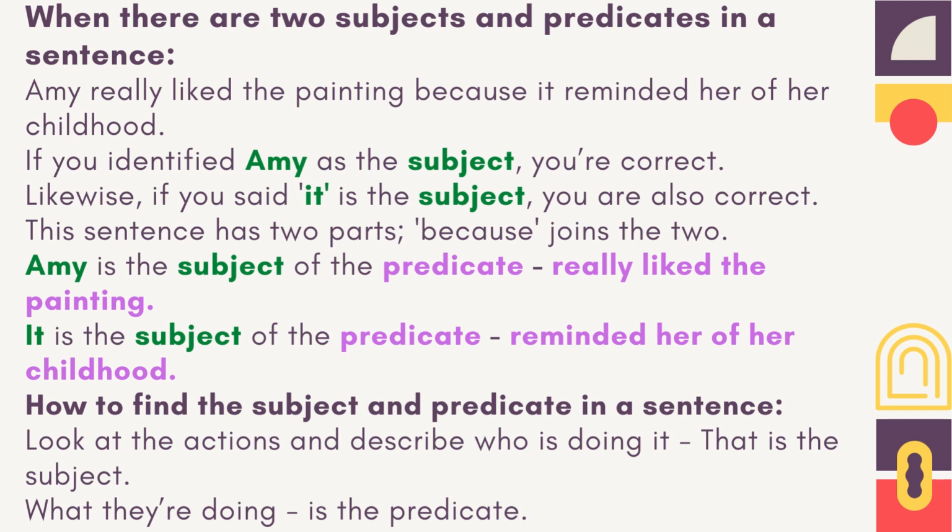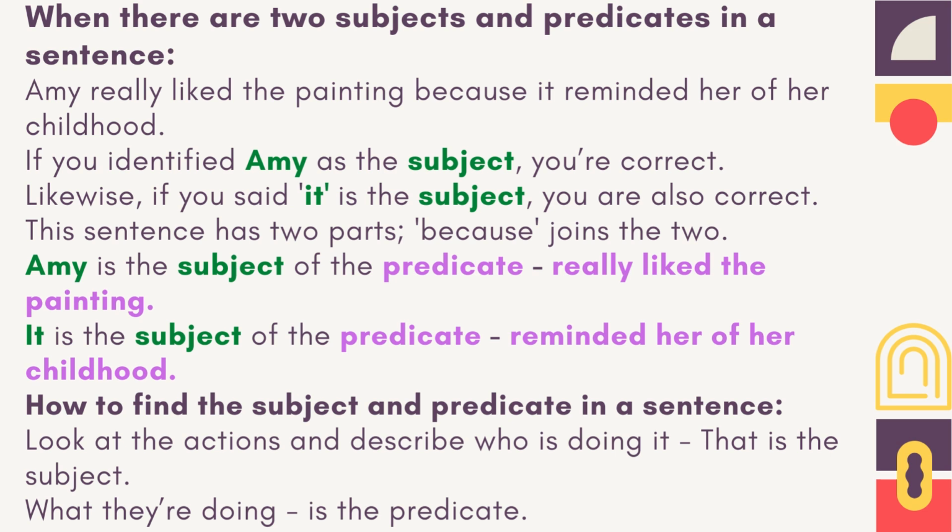When there are two subjects and predicates in a sentence. Amy really liked the painting because it reminded her of her childhood. If you identified Amy as the subject, you're correct. Likewise, if you said, it is the subject, you are also correct. This sentence has two parts, because, joins the two. Amy is the subject of the predicate, really liked the painting. It, is the subject of the predicate, reminded her of her childhood.